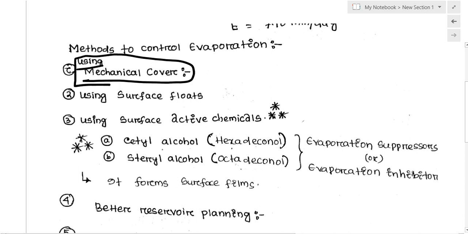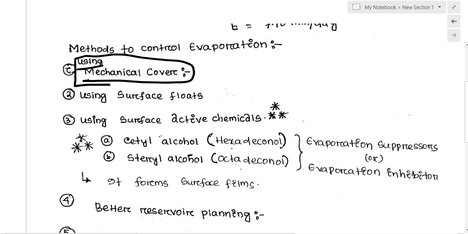Second, we can use some surface plot. If you use a surface plot, it can reduce the exposed surface area of the reservoir. As the exposed surface area is reduced, the evaporation rate will decrease.